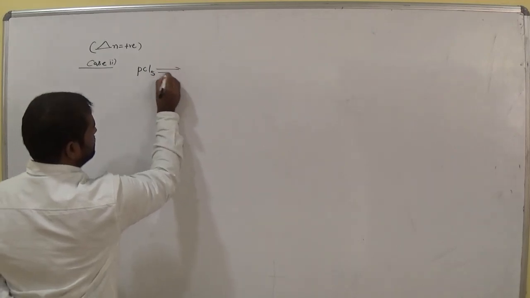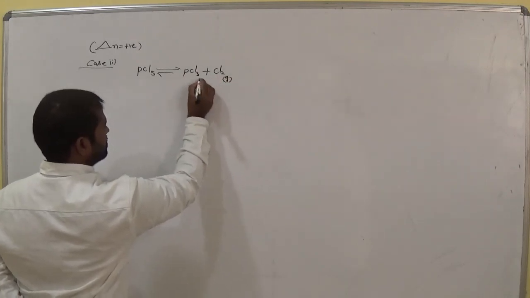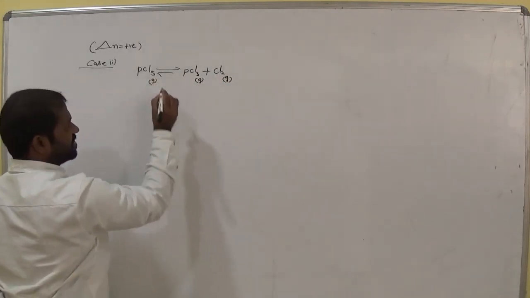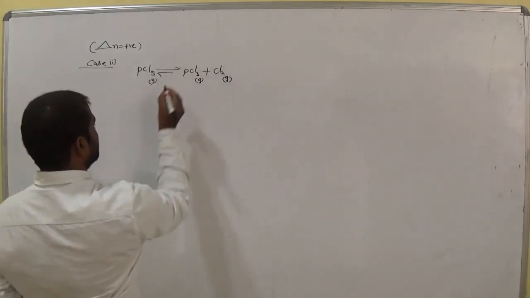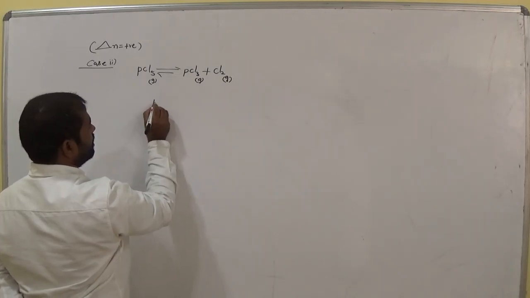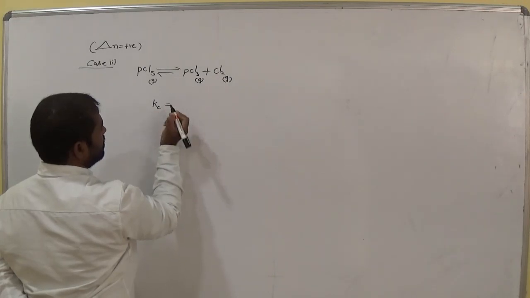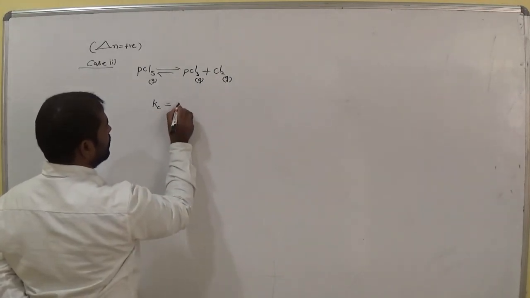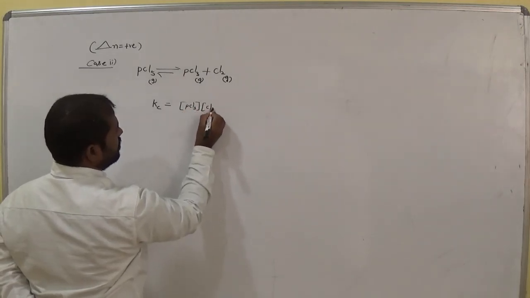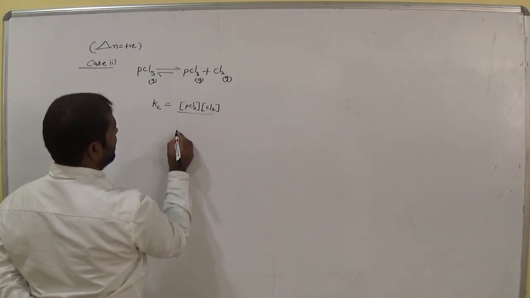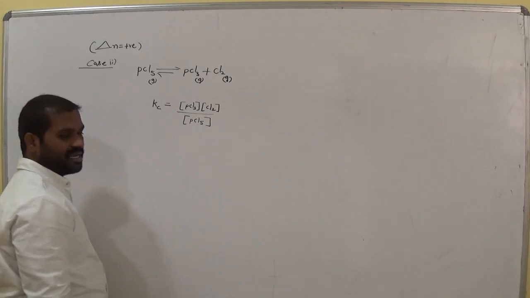PCl5 is reversible, PCl3 plus Cl2. This is gas and this one is gas, am I right? Is it clear, ma? So write the Kc expression. Kc is equal to molar concentration of PCl3 into Cl2 by molar concentration of PCl5. Am I right?